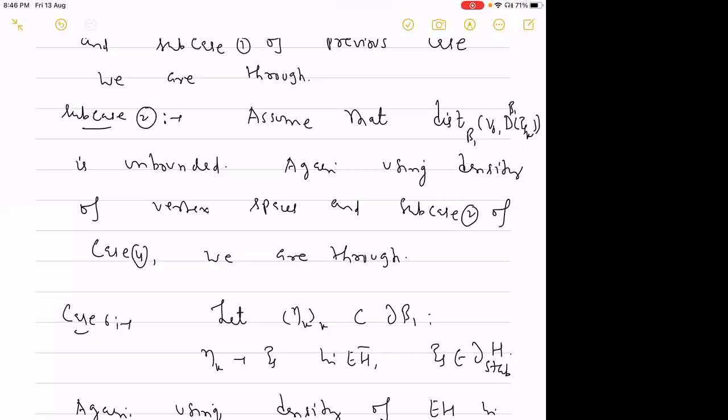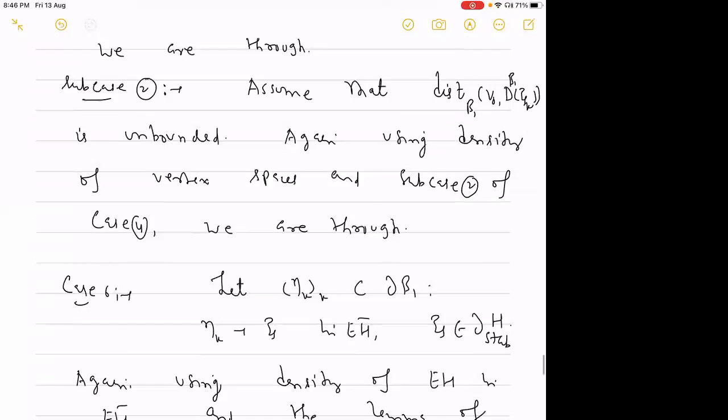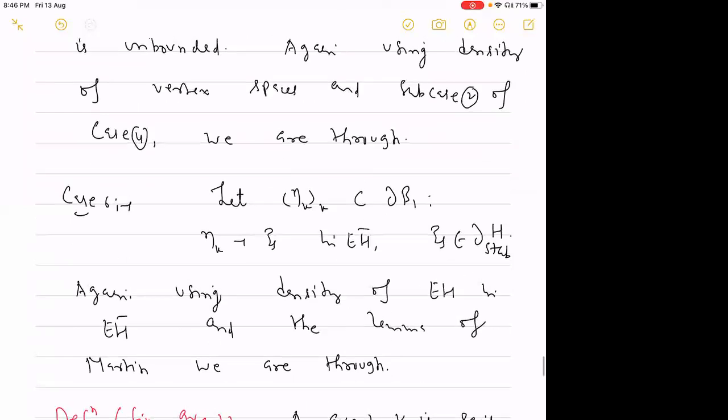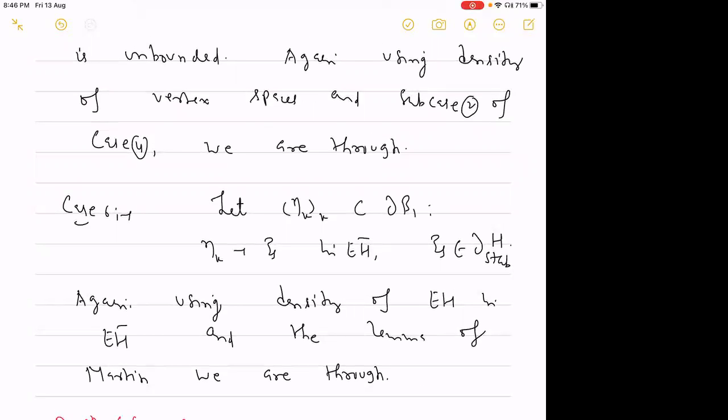So the final case will be when we have this sequence eta_k from the Bowditch boundary, and it is converging to some element xi in EH bar, and xi is an element coming from the stabilizer boundary of H. So again, we have to use the density of EH in EH bar. So it means that for each k, there will exist a sequence x_kn in EH, which will converge to eta_k.